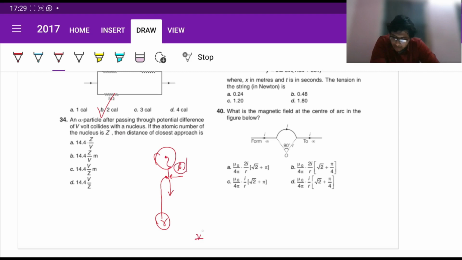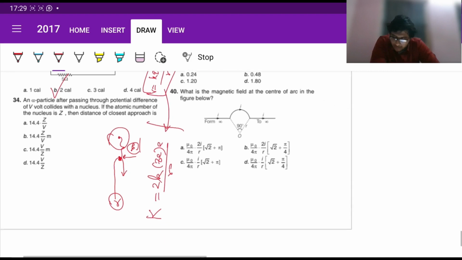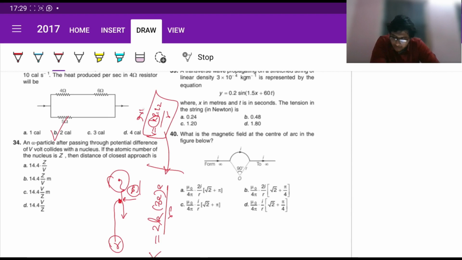Now initially it had just kinetic energy, let us assume capital K, the alpha particle had, and nothing else had energy. In the final moment at this point, neither has kinetic energy, but there is just electrostatic potential energy, which is given by K into Ze into the charge of the alpha particle. Alpha particle's charge is twice e, so 2e divided by R naught. The potential formula is K Q1 Q2 divided by R. Just applied that directly, where K is that 9 into 10 to the power 9 constant, Coulomb's constant, from the electrostatic law.